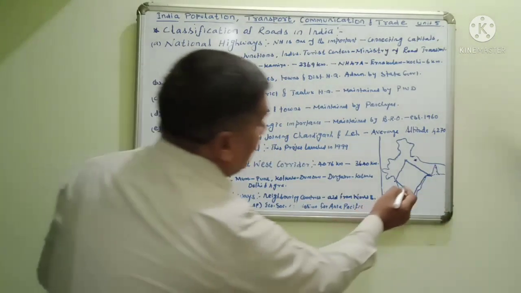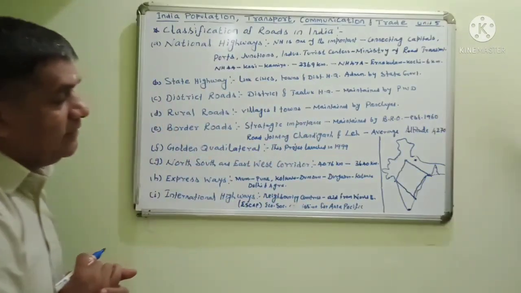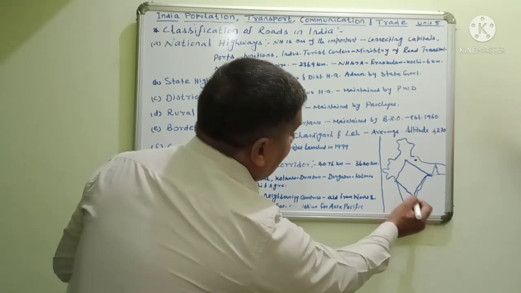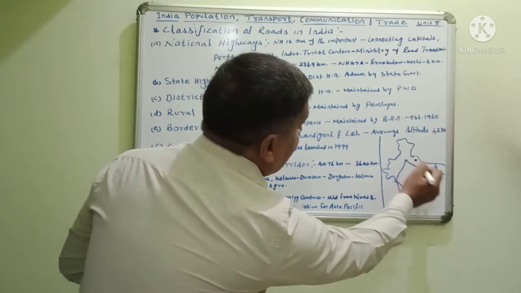This is known as the Golden Quadrilateral.